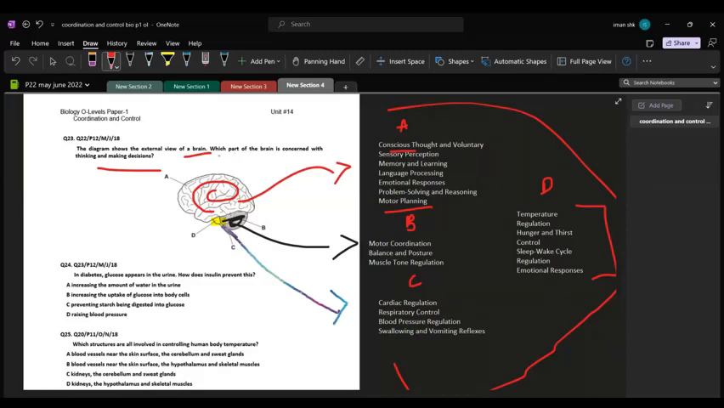So right now in this statement, the part of the brain that is concerned with thinking and making decisions is A, because you can see the conscious thought process is done in this, and that's how you make decisions.